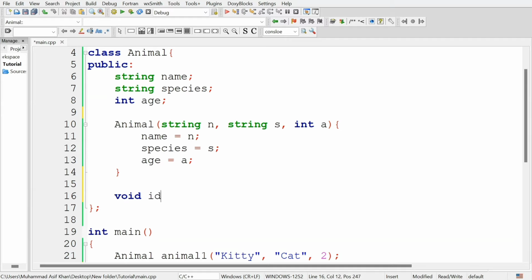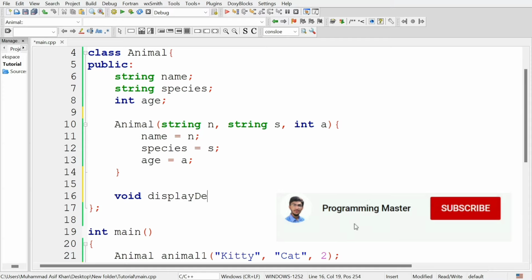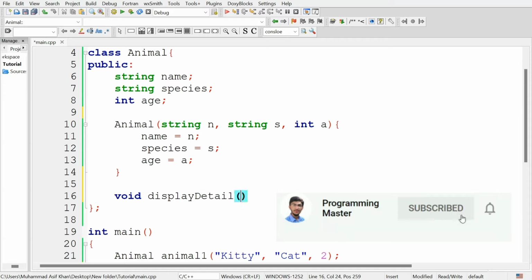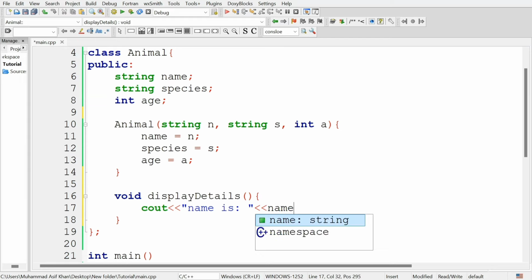Name this display details, and in this function display all the details, all the attributes of this class, as cout name is the value that will be stored for that object in the name attribute.